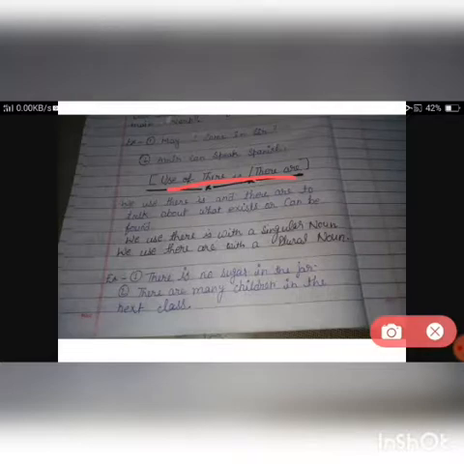There is no sugar in the jar. Sugar is counted as one, so we use there is. And when we talk about plural, like, there are many children in the next class. In a class, not one child but many children, so we are using plural. So we use there are.